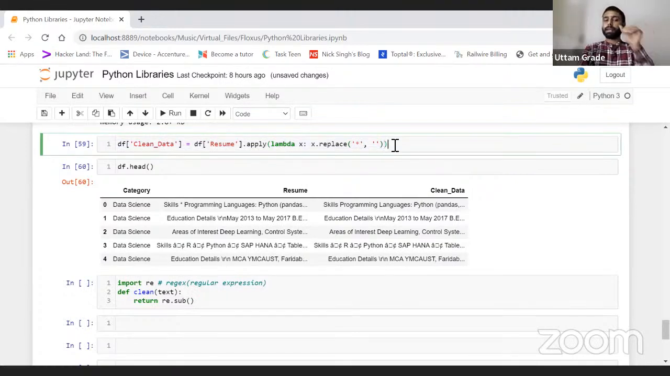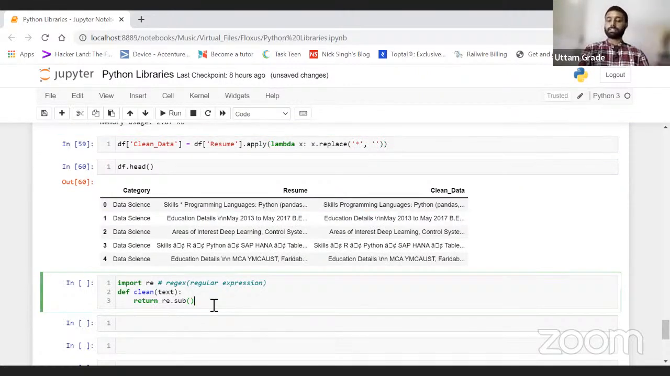But replace is a function of a string, not a regex. Regex has different functions. Now let's write this one. I just need to write it within double quotes. I want to find and remove these kinds of stuff. How do I write it this way?